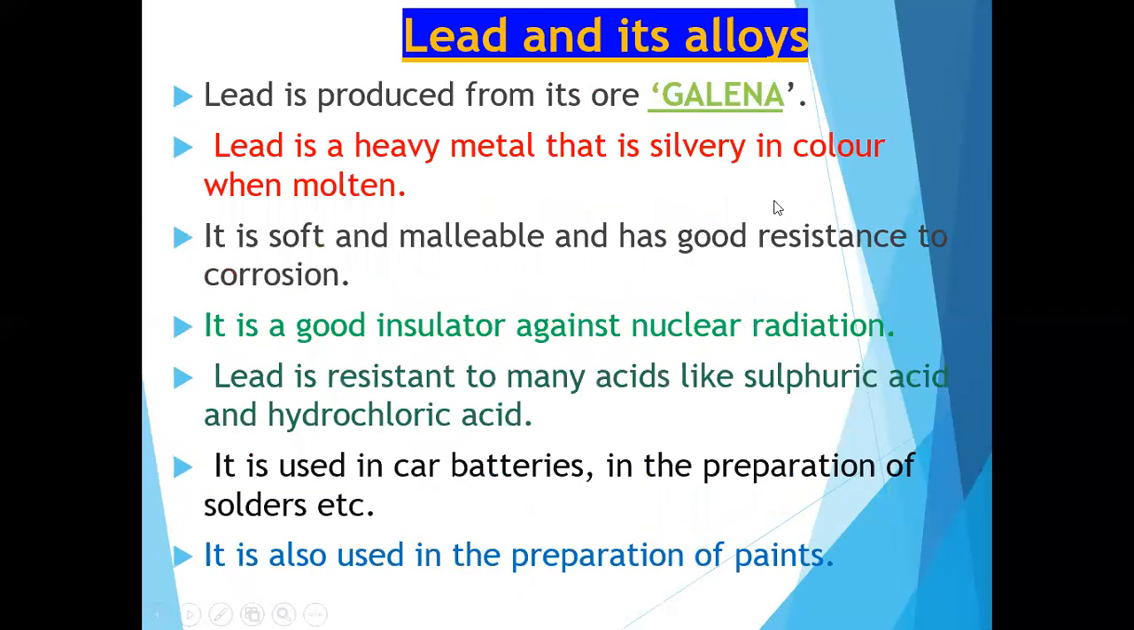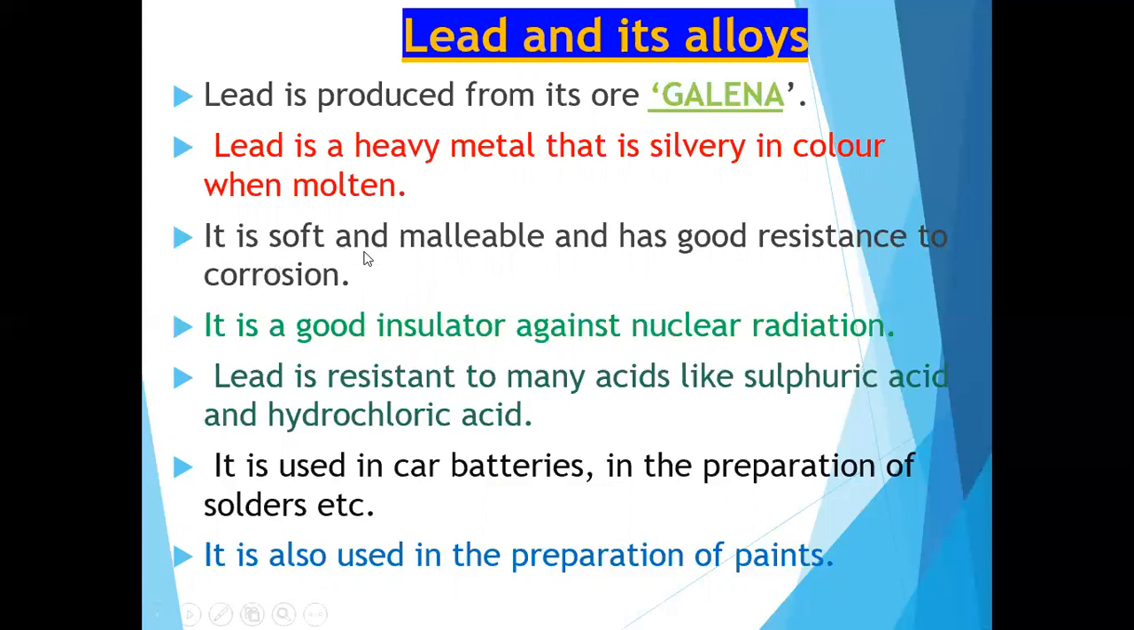Next non-ferrous metal that we are using is lead, and its alloy. What is the ore of lead? Galena. That is an important point, in bold letters, so you have to study that. Lead is a heavy metal that is silvery in color in the molten state.